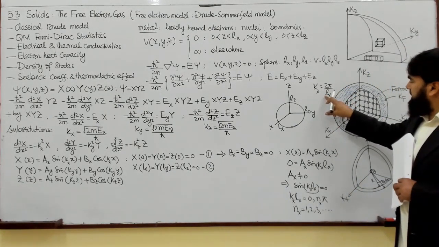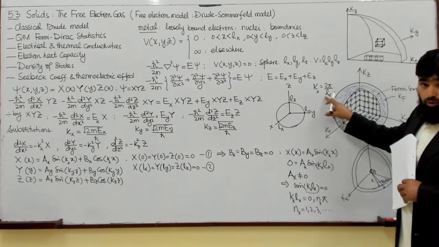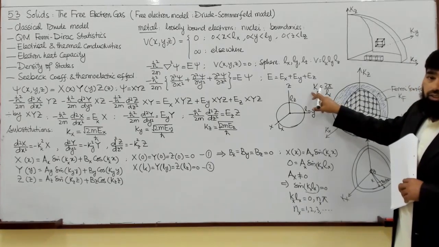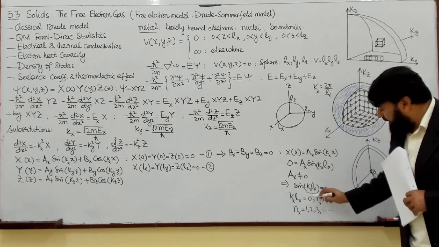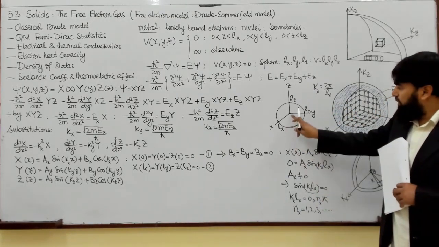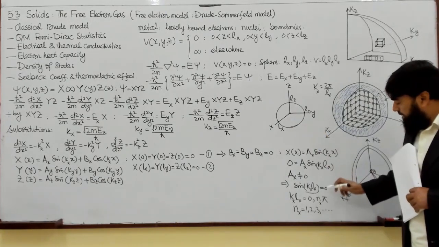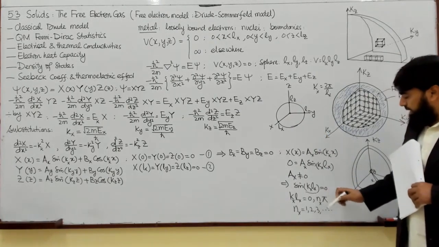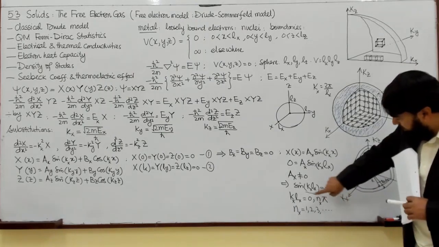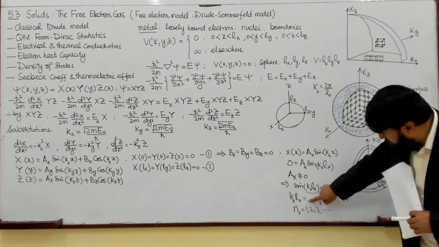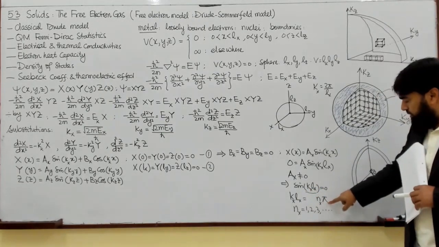So lx equal to 0 will mean kx undefined. So we will have to skip this value because we have already calculated it here.